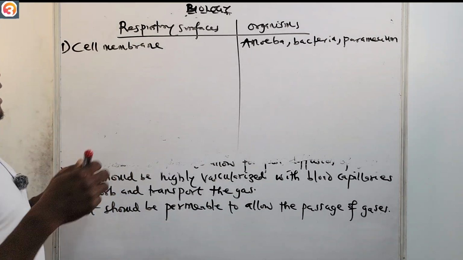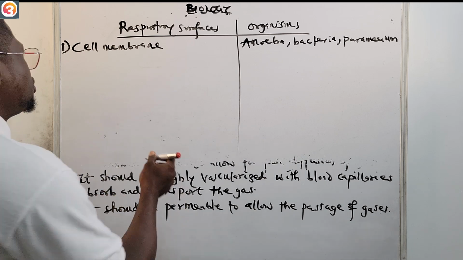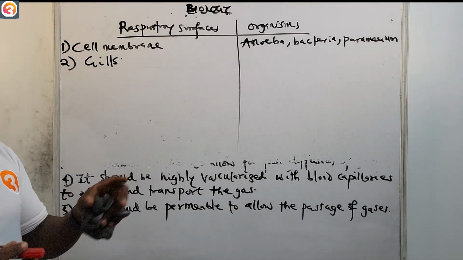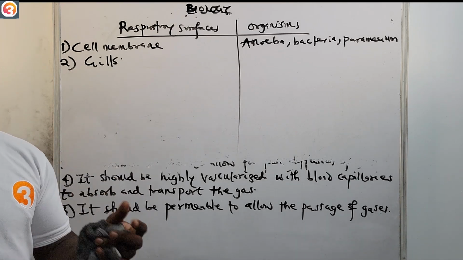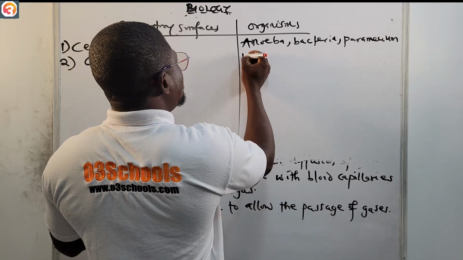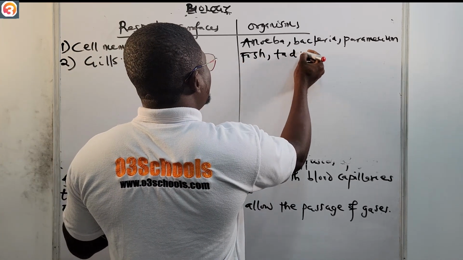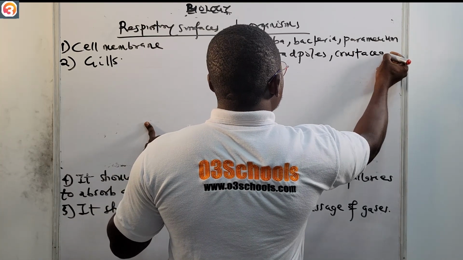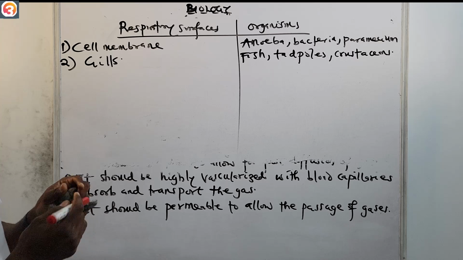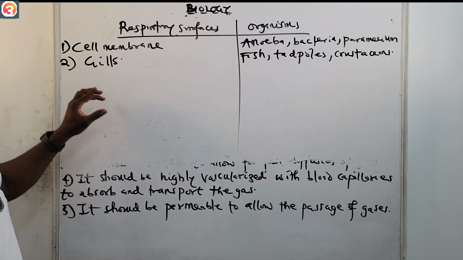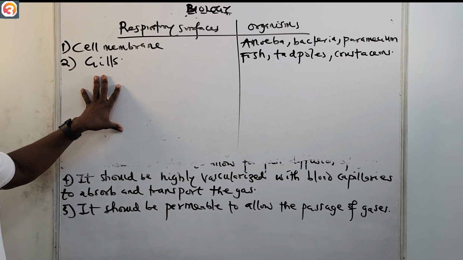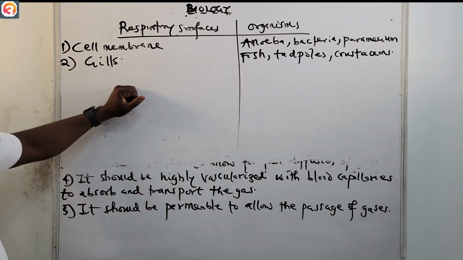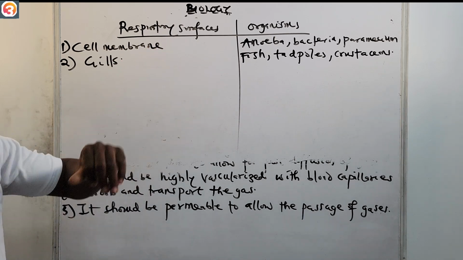Now we have another respiratory surface to look at. Number two is the gills. The organisms that use gills as a respiratory surface are, for example, fish, tadpoles, and crustaceans. These organisms use gills for gaseous exchange. Their respiratory surface is the gills. For cell membrane: amoeba, paramecium, bacteria. For gills: fishes, tadpoles, or crustaceans.